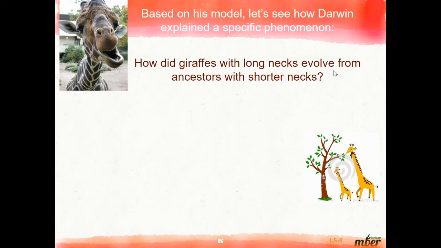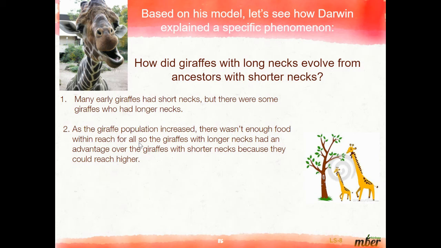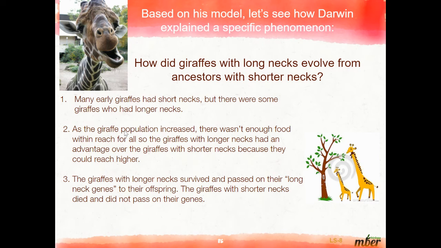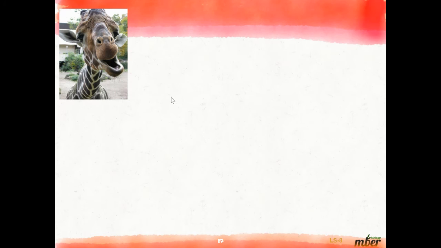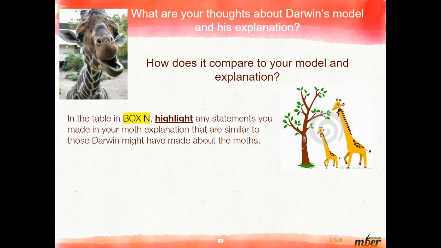How did giraffes with long necks evolve from ancestors with shorter necks? Many early giraffes had short necks, but there were some giraffes who had longer necks. As the giraffe population increased, there wasn't enough food within reach for all the giraffes. So the giraffes with longer necks had an advantage over the giraffes with shorter necks because they could reach higher. The giraffes with longer necks survived and passed on their long neck genes to their offspring, and the giraffes with shorter necks died and did not pass on their genes. Eventually, the giraffes with long necks became the most common. How does it compare to your model and explanation?